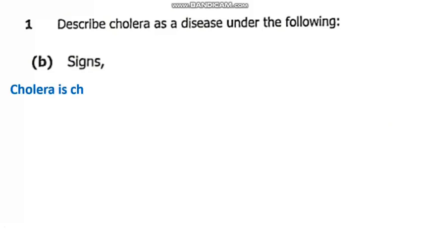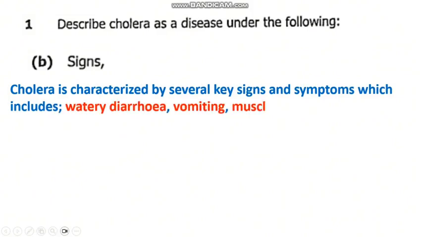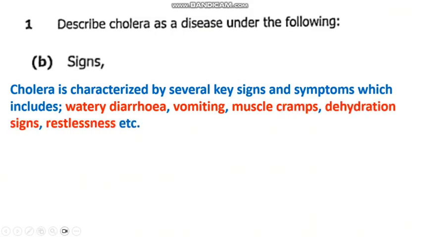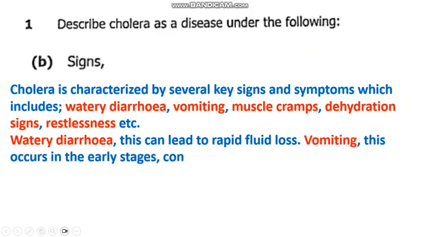So we can write our answer in paragraph form as cholera is characterized by several key signs and symptoms, which includes watery diarrhea, vomiting, muscle cramps, dehydration signs, restlessness, etc. Watery diarrhea, this can lead to rapid fluid loss.